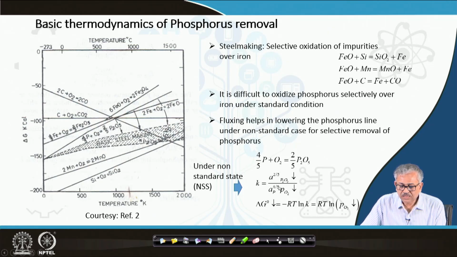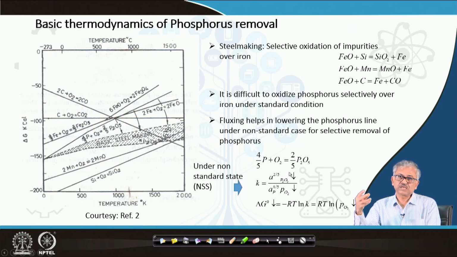And now the activity of phosphorus, considering the phosphorus is pure, will be 1. Now I am not considering P2O5 to be pure because I have added flux. So P2O5 now reacts with the flux, meaning calcium oxide, and forms a strong compound, tricalcium phosphate. It is a strong compound. Okay, as a result, its activity will go down. If its activity goes down, then its PO2 has to come down because K, the equilibrium constant, at a particular temperature is constant.